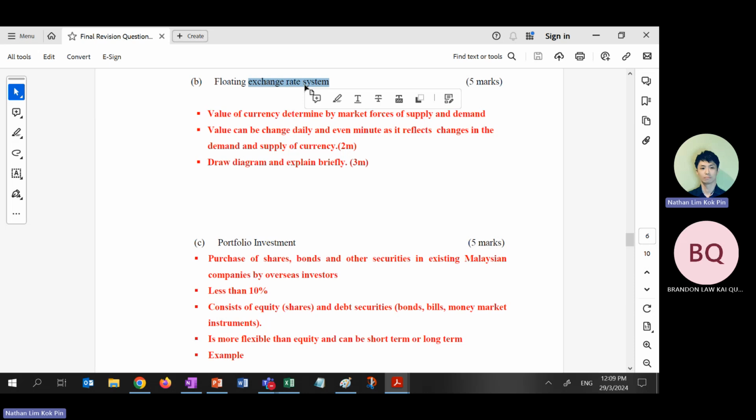That is floating exchange rate. Makes sense? If it's a fixed exchange rate, how to define? Price of a currency in terms of another currency with 100% government intervention. This is how you connect the general and the specific together. So just remember the general form, then you add a few more words behind to get the specific definition.